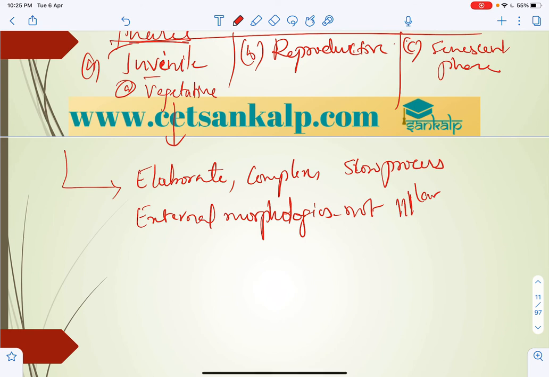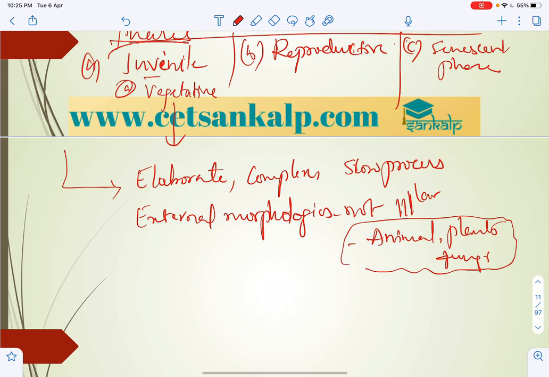If you compare animals, plants, and fungi, there is total variation in the external morphology.